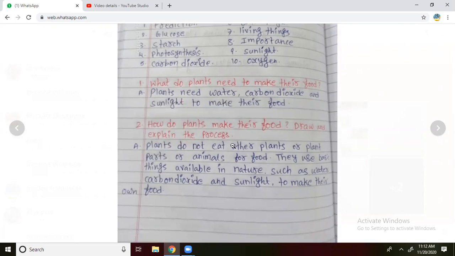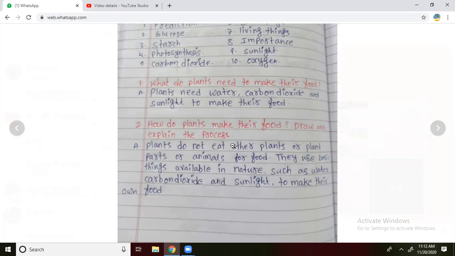Question number 1. What do plants need to make their food? Plants need water, carbon dioxide and sunlight to make their food. Carbon dioxide is available in the air. Sunlight from the sun, and water from the ground.